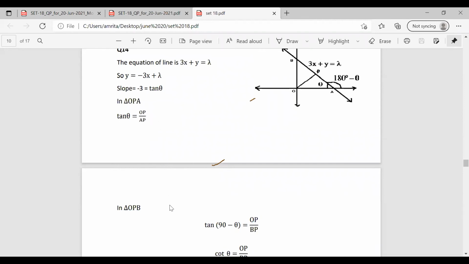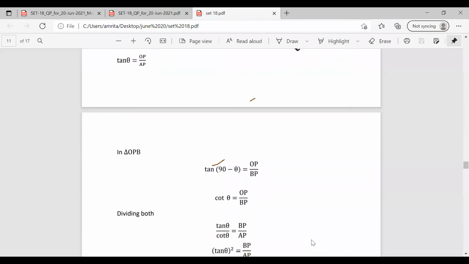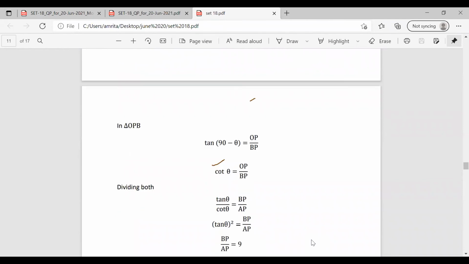Sorry, we have tan theta equal to OP by AP in the triangle OPA, and in triangle OPB, we have tan 90 minus theta equal to OP by BP. So tan 90 minus theta, we can replace it as cot theta. So cot theta equals OP by BP. So we have these two equations, tan theta equal to OP by AP and cot theta equal to OP by BP. Dividing tan theta by cot theta, we get (OP by AP) by (OP by BP). 1 by cot theta equals tan theta. So we have tan squared theta equal to BP by AP.